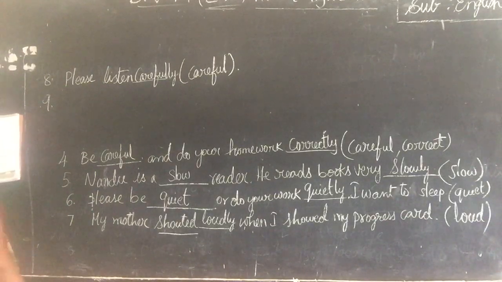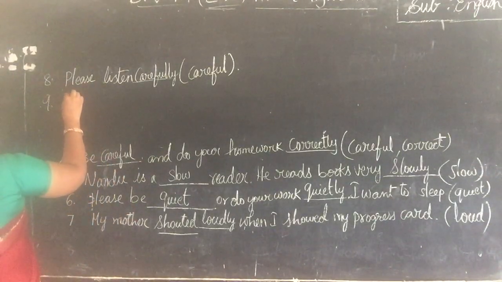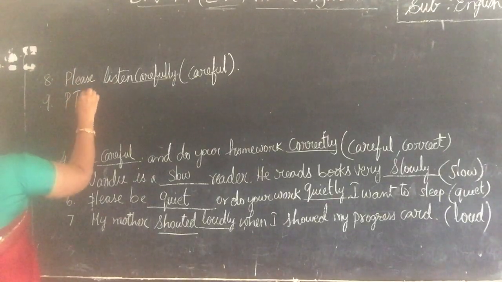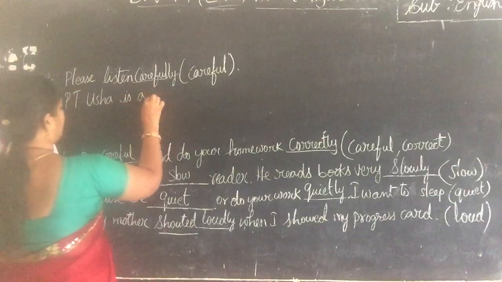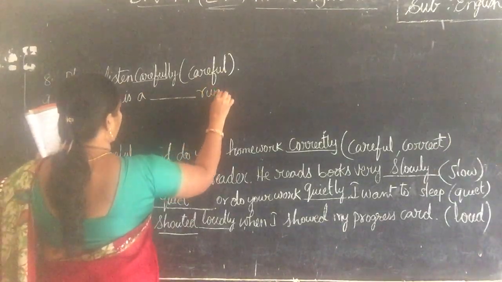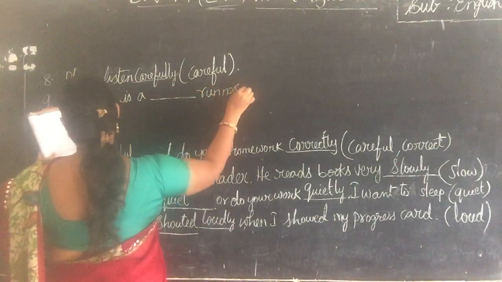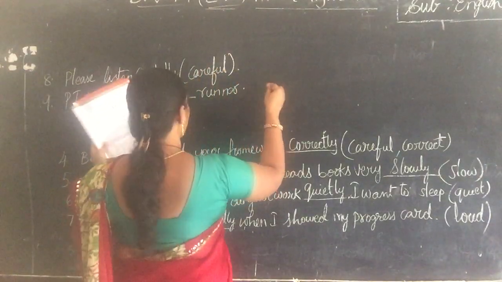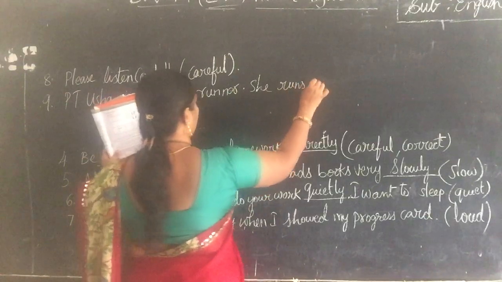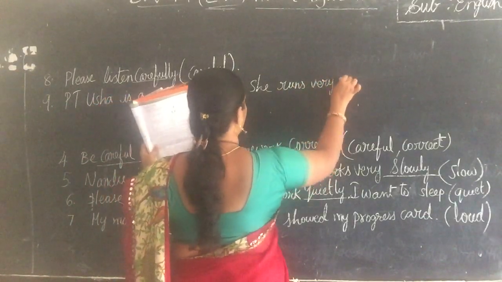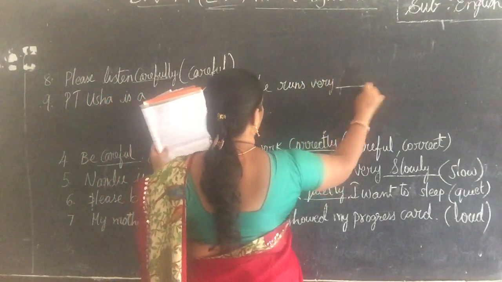Ninth one. P.T. Usha is a dash runner. She runs very fast. Dash.